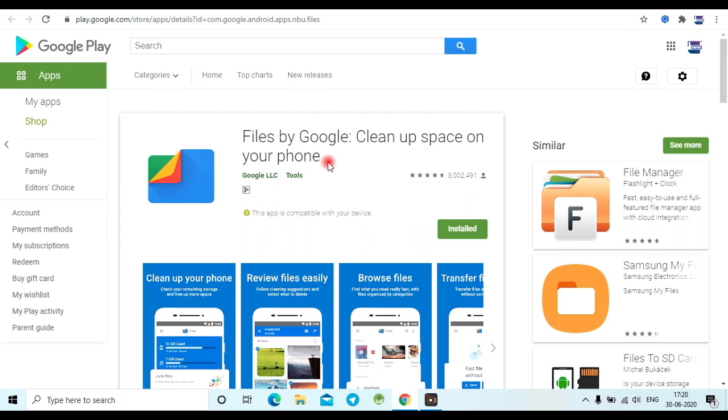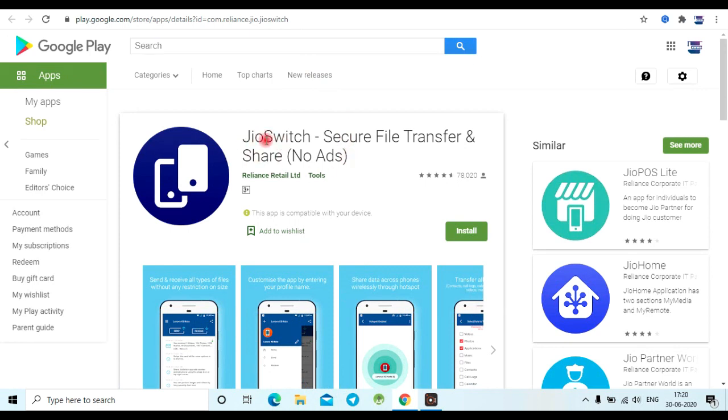So it is developed by Google. And the other alternative is GeoSwitch. It doesn't contain any ads, friends, and it is secure, and it is developed by the Reliance company Jio, which we are using. And also the fifth app is ES File Manager.